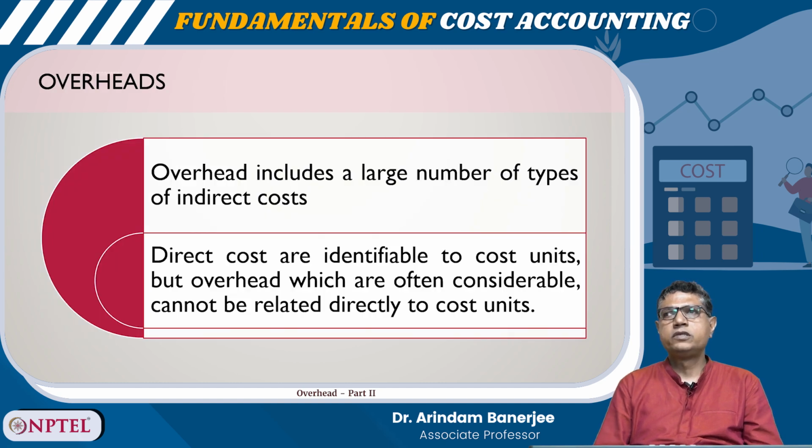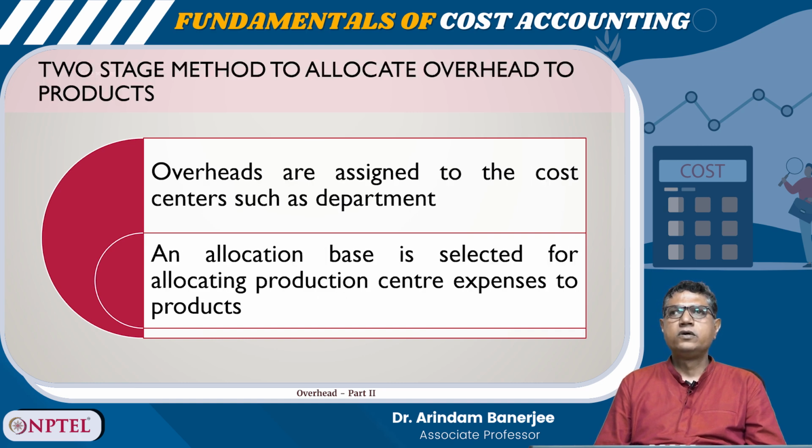Now, it includes a large number of types of indirect costs. So, direct costs are identifiable to cost units, and overheads, which are often considerable, cannot be related directly to cost units, as we said earlier. So, there is a two-stage method to allocate overhead to products, right? So, we will discuss how to allocate.